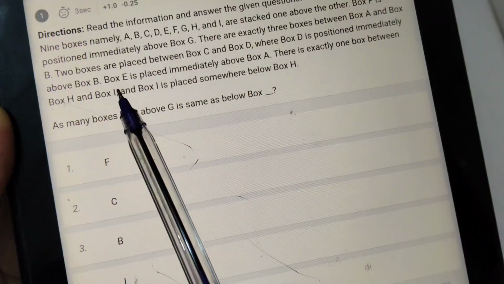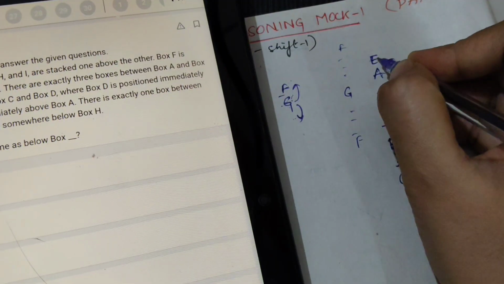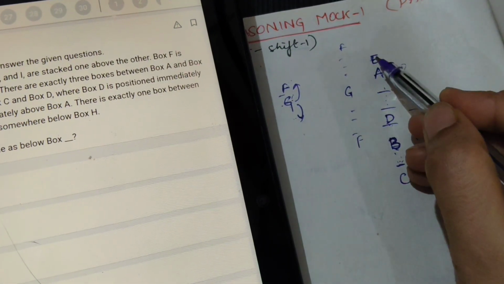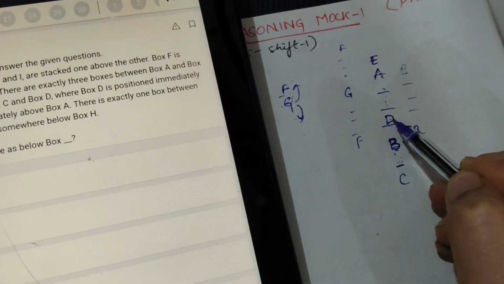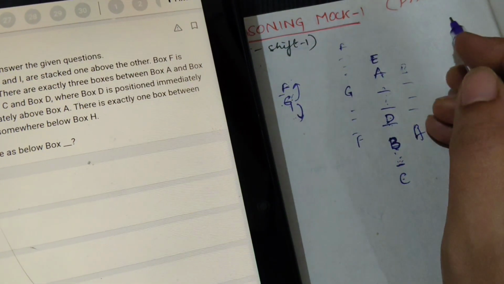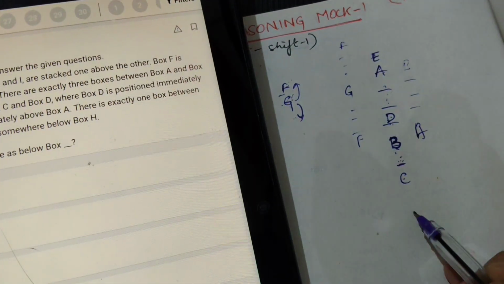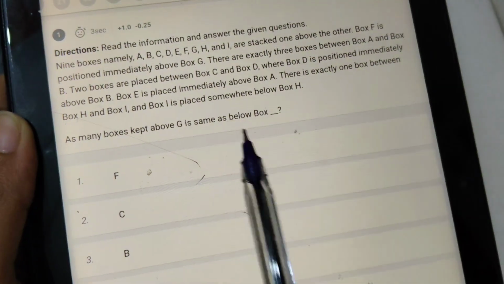Next, box E is placed immediately above A, so E is placed here. With this hint, how many boxes have we got? 1, 2, 3, 4, 5, 6, 7, 8. So of the 9 boxes only 1 box is left, that may be either above E or below C. Next we will go with another hint.